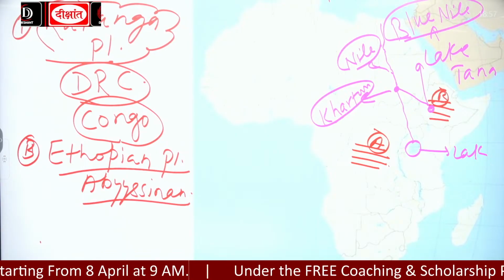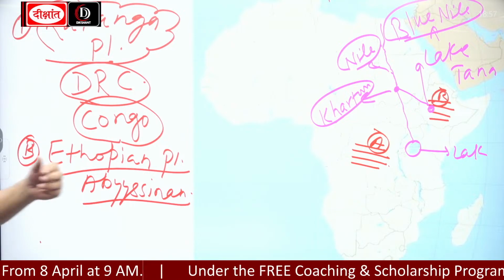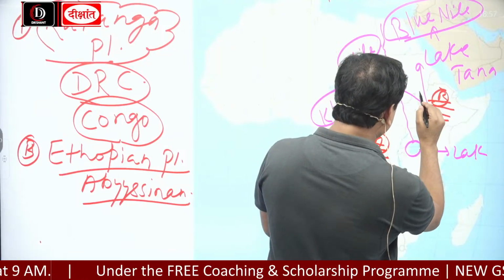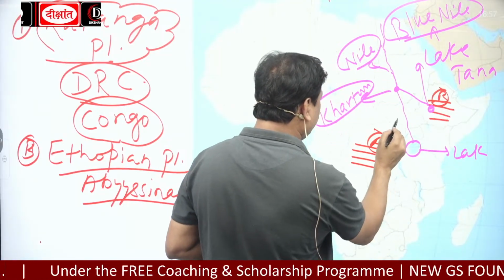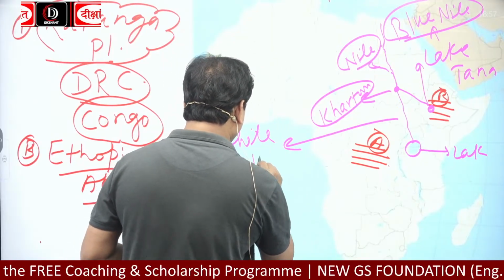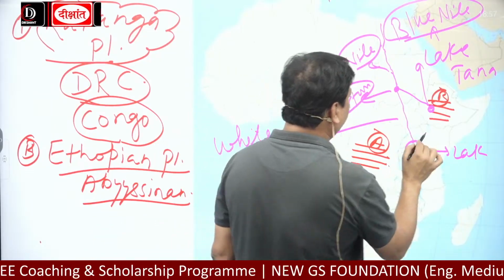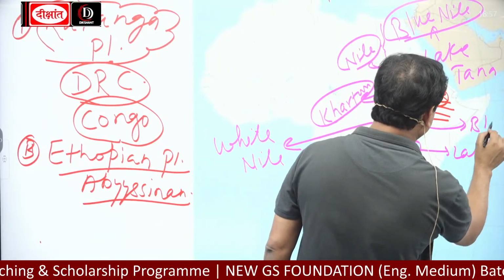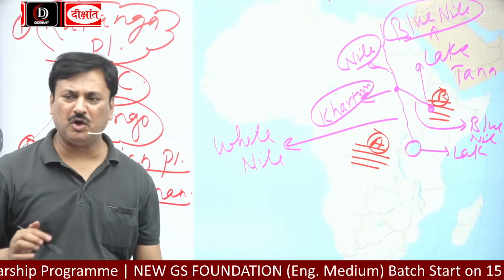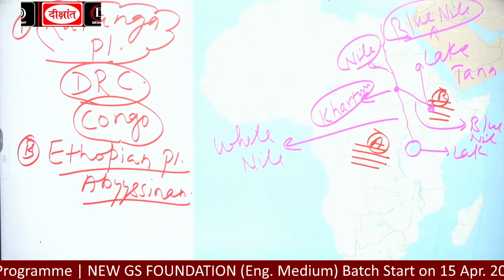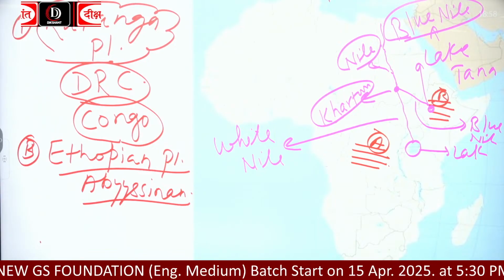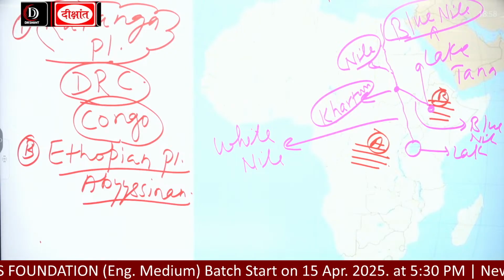The Blue Nile comes out. And from Lake Victoria, the White Nile comes out. From Lake Tana the Blue Nile, and from Lake Victoria the White Nile, and both meet at Khartoum, the capital of North Sudan, and from here this river is called the Nile River.